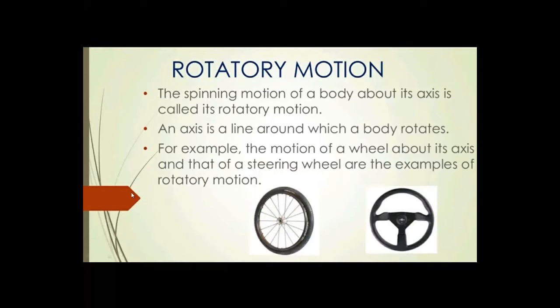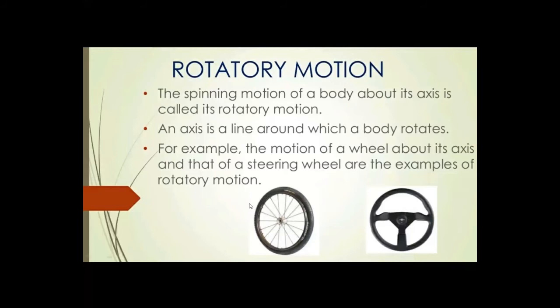Or, another definition: the spinning motion of a body about its axis is called its rotatory motion. Again, I'm repeating, the spinning motion of a body about its axis is called its rotatory motion.